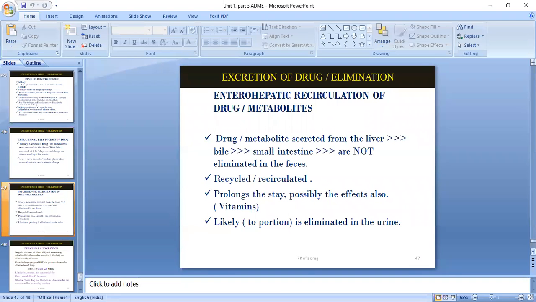Okay, so as I said about the renal route, some drugs will be reabsorbed and again accumulation will take place in the kidney. The same thing happens in enterohepatic recirculation. Some drugs will not be eliminated and will be reabsorbed and recirculated, and then you can see the possible effect of the drug.